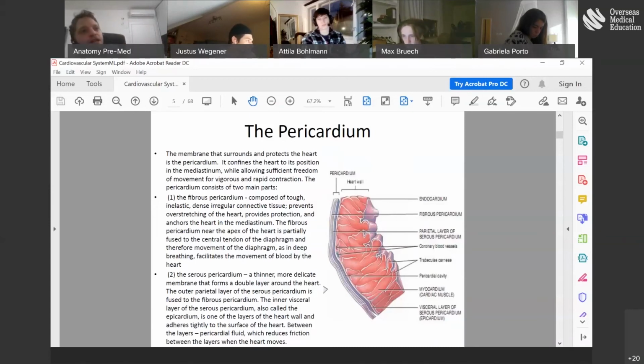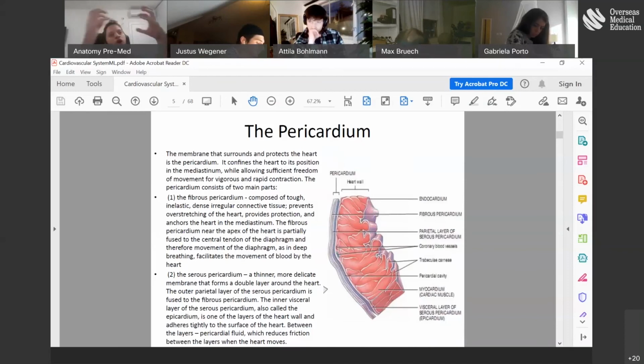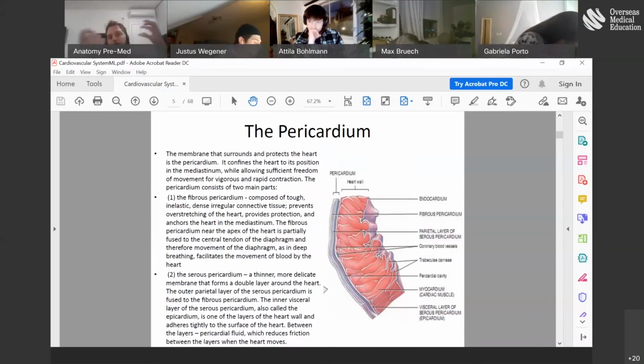And they're actually lining the heart, and they're actually making the flow much easier, okay? It makes the contraction of the heart much easier, because it actually prevents friction. It also prevents infections from going to the heart.